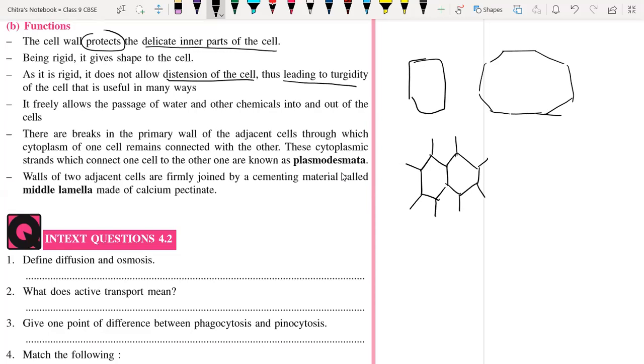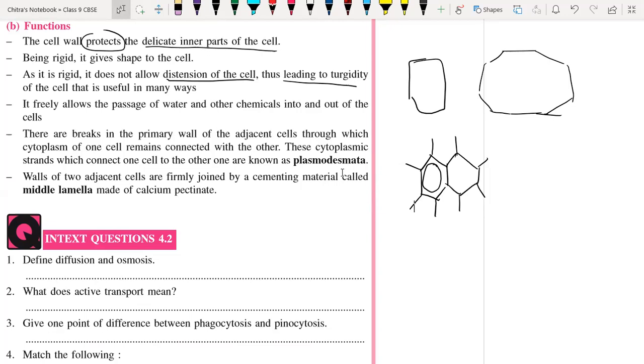So, when transportation of food takes place within the plant, at that time the cell changes its shape, but not the cell wall. Maybe the cell membrane or the inner part of the cell is going to change sometimes, but the cell wall provides the rigid structure to the cell. It is not going to change.